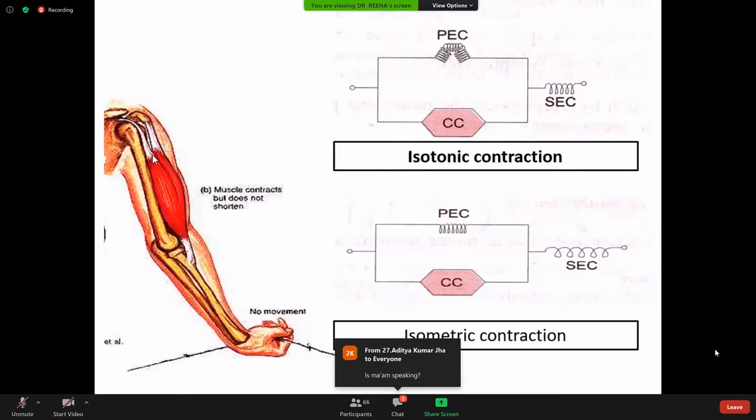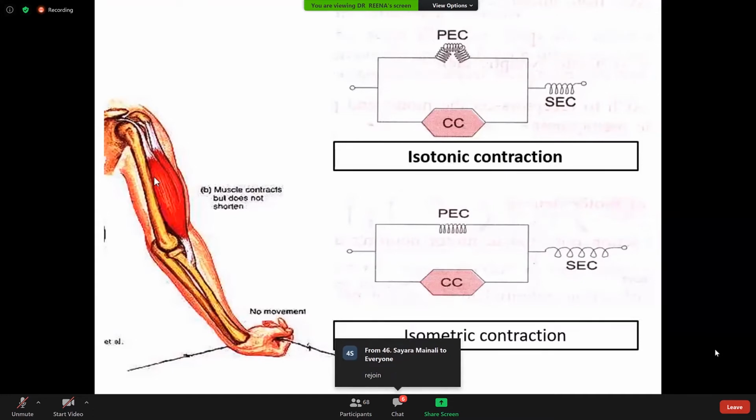Here, on either side, the muscles are attached to the bone by tendon. This is the tendon. Look here. The muscle fibers or myofibrils are the contractile component. Actin and myosin present in the myofibrils are the contractile component. They contract.